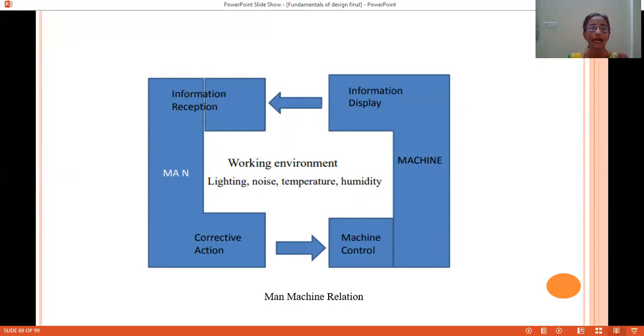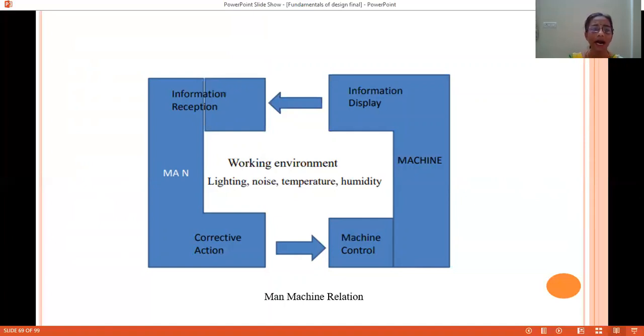He will get that information through his eyes. Eyes will give a signal to the brain. If anything is going away from his input, or his input is deviated by any means, then his brain will create a corrective action. Once the corrective action is created, it will be communicated to the machine, and the machine will also develop a controlling signal, and after correction, new information will be received by the human being, until he finds there is no error. Up till then, corrective actions will be taking place.